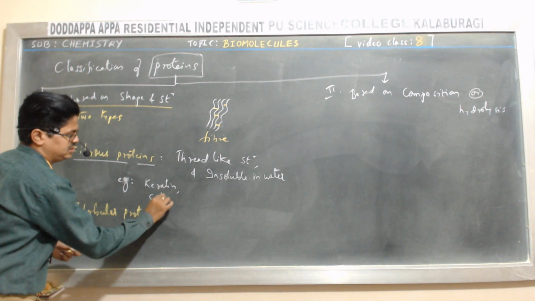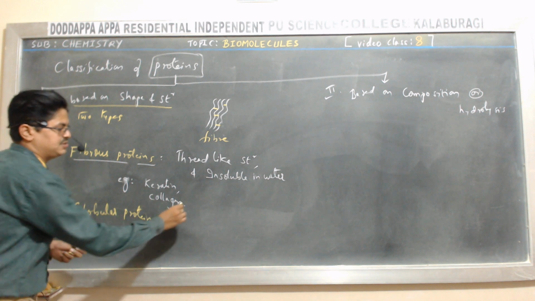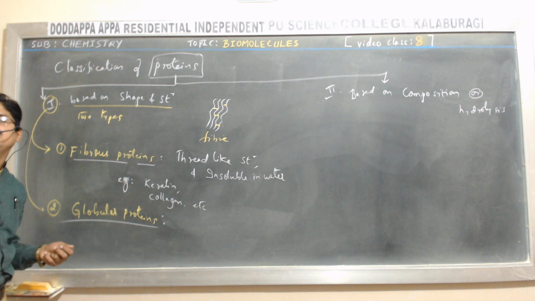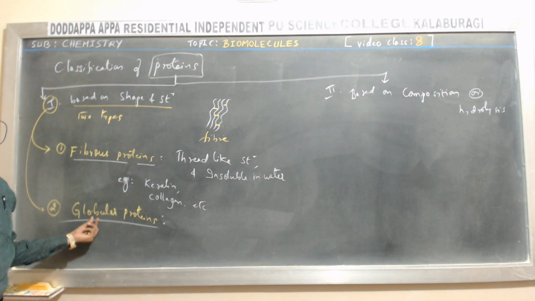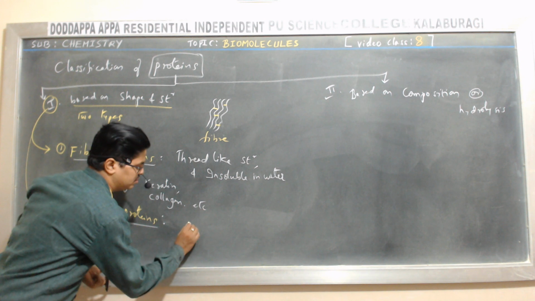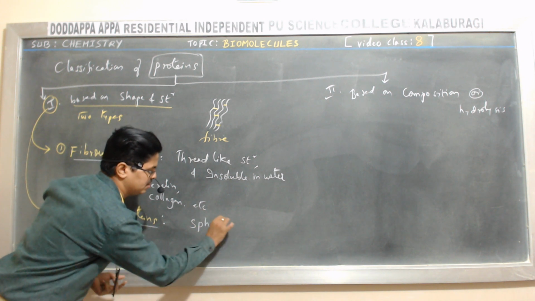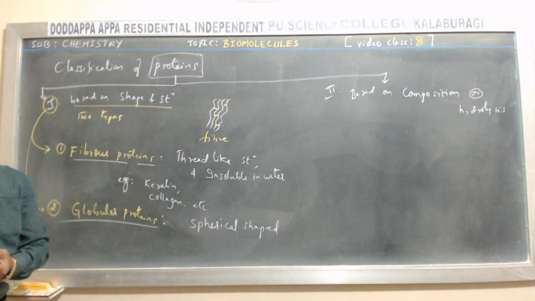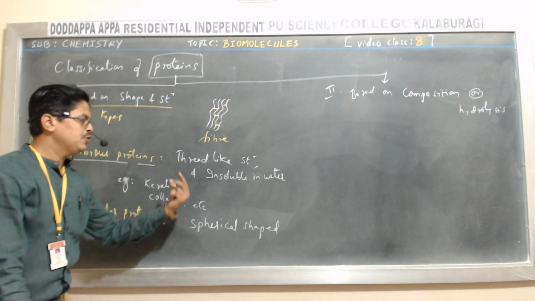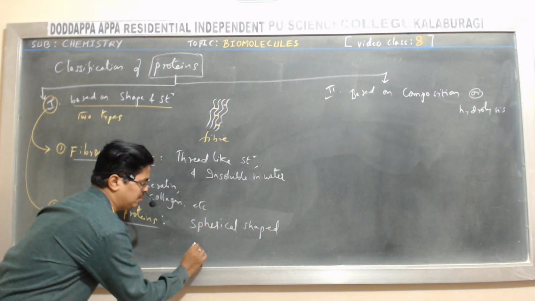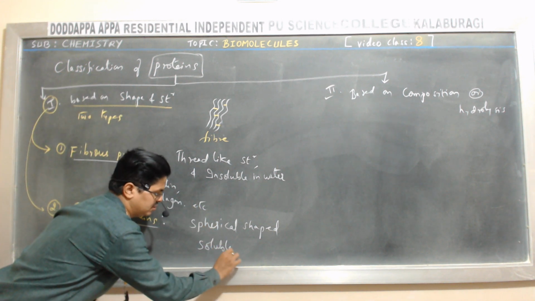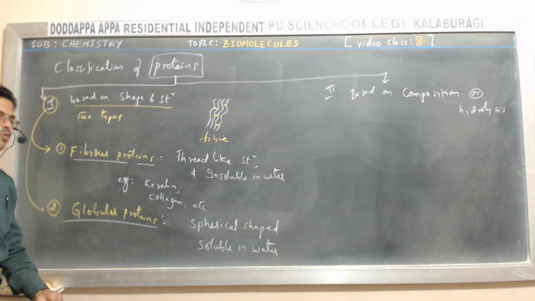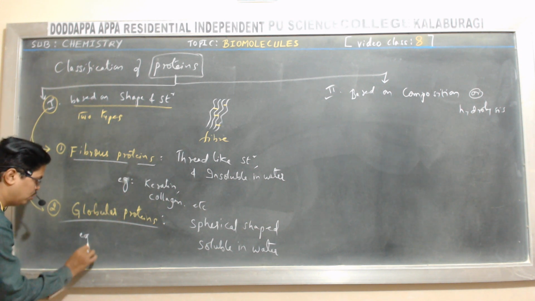Keratin, collagen, etc. Next, globular proteins. The name itself indicates proteins which have a spherical shape. The spherical shaped proteins are called globular proteins, which are soluble in water.